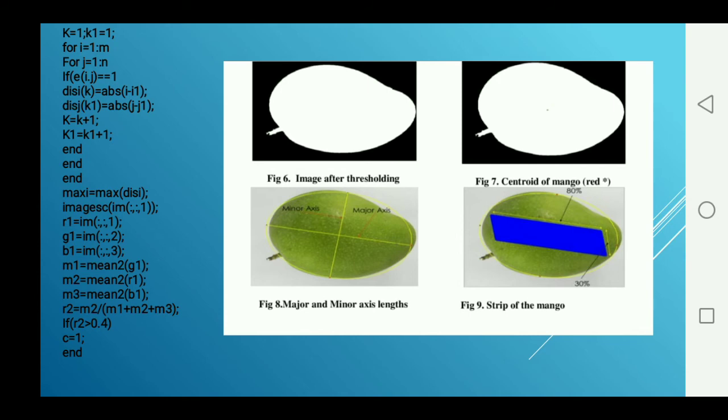Then the threshold value is set. This threshold is set by analyzing different mango fruits. Mangoes were tested: if a mango is sweet, its red value is found; if it is sour, its value is found. Because of this analysis, the threshold was fixed. If the variable R2 is greater than the threshold 0.4, then C is given as 1. Based on this C value, the fruit is graded sweet or not sweet. And this is the red image of the mango fruit.